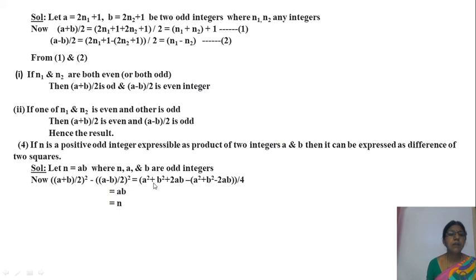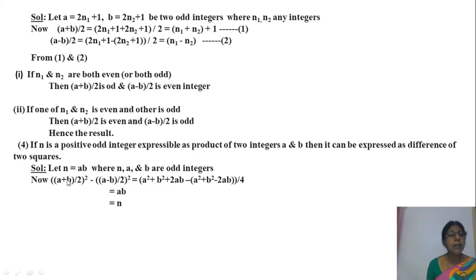So 4 is the common LCM. Then what is the numerator? a square plus b square plus 2ab minus (a minus b) whole square, which means a square plus b square minus 2ab. See the numerator: a square minus a square cancels, b square minus b square cancels, plus 2ab minus of minus 2ab means 4ab. Only 4ab remains in the numerator, by 4, so 4 cancels, leaving ab. ab means n. Now you observe this n, where it came from, this n is equal to this one.